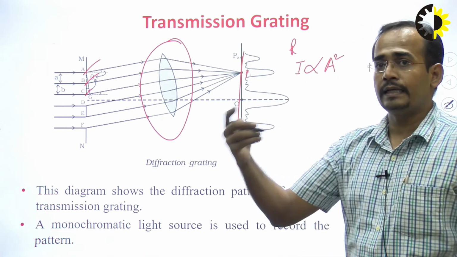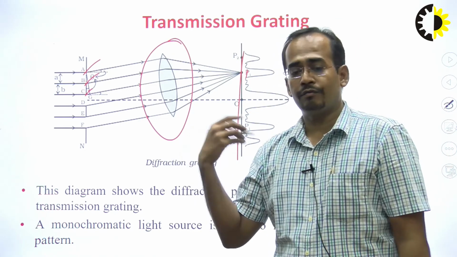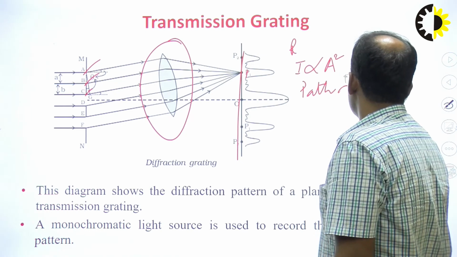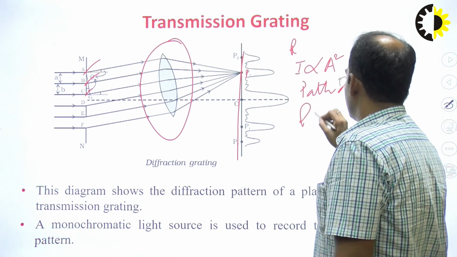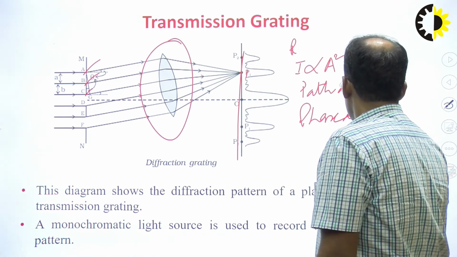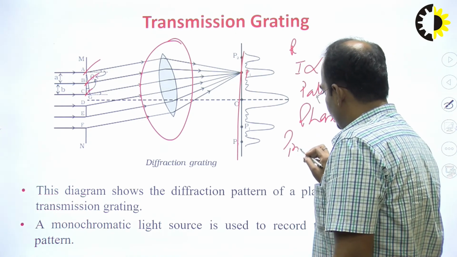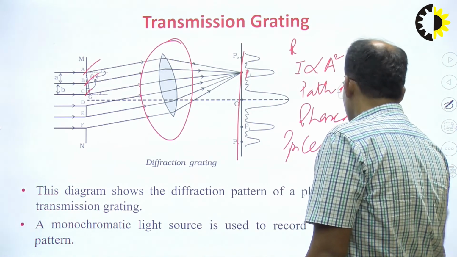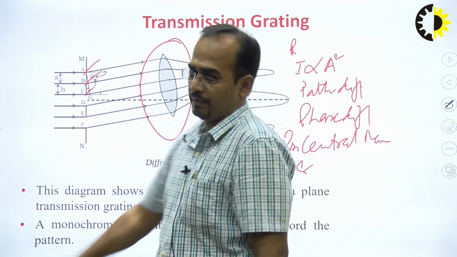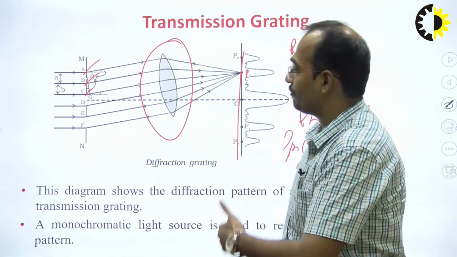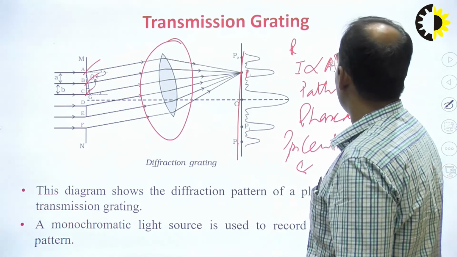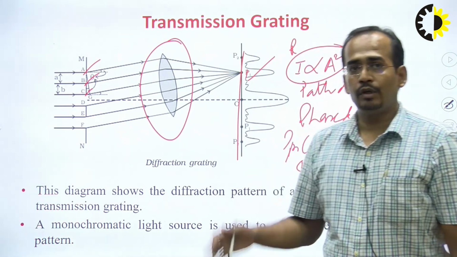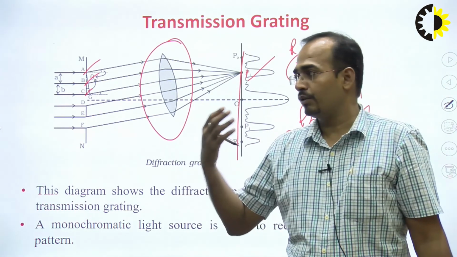Before finding this resultant of the amplitude, you have to find the path difference, phase difference, and principal central maxima or minima, central maxima and secondary maxima or minima. These things you have to find for calculating the intensity at point P1. As I have already discussed, how will you find the path difference, how will you find the phase difference?